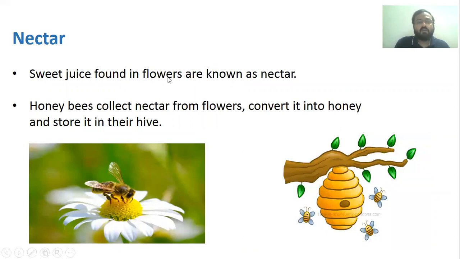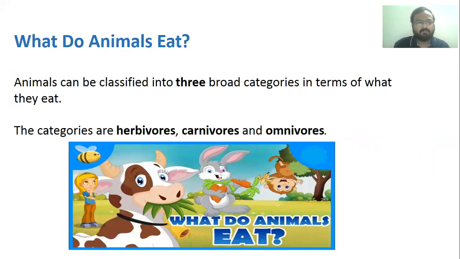Sweet juice found in flowers is known as nectar. Honeybees collect nectar from flowers, convert it into honey, and store it in their hive. I hope you have understood what is nectar and what is honey.